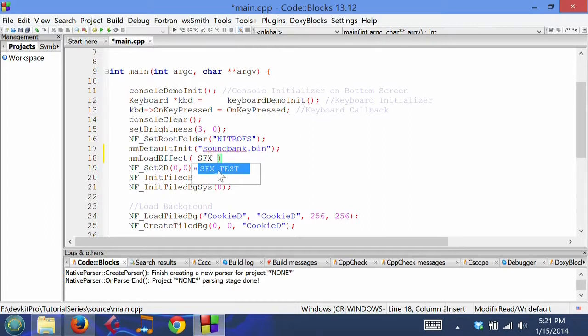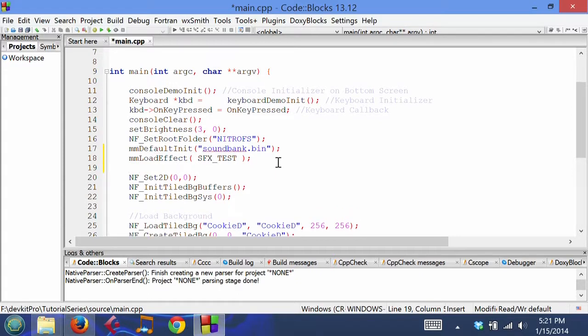SFX, and CodeBlocks is even super smart to know that it's that. Kind of cool. This is why I like coding in CodeBlocks, because it's super smart. Even though it has no idea what the whole project thinks, somehow it knows. If you're done with the effect, you can do unload effect, and that just frees up some RAM space.